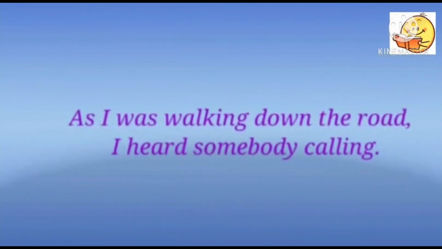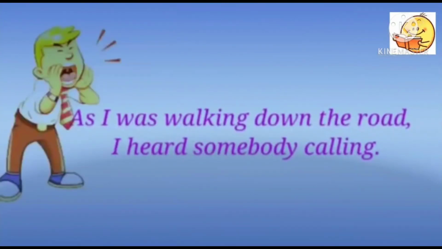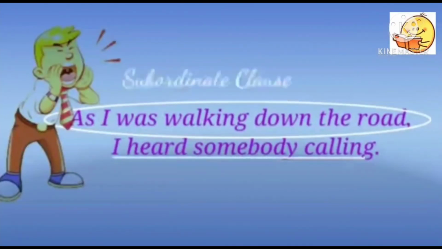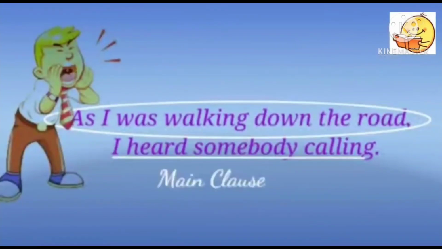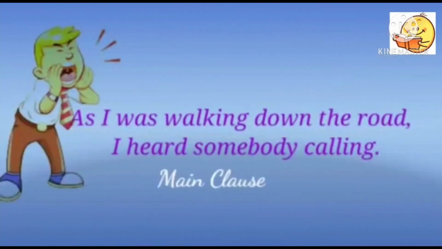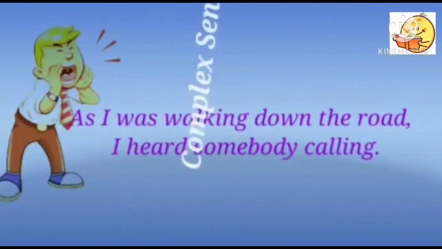As I was walking down the road, I heard somebody calling. Here, as I was walking down the road does not make complete sense. It depends on the second clause to get the meaning complete. So it is the subordinate. And I heard somebody calling is a standalone clause or conveys the complete meaning. Therefore, it is the main. Since we have both the main clause and the subordinate clause in the sentence, it is a complex sentence.